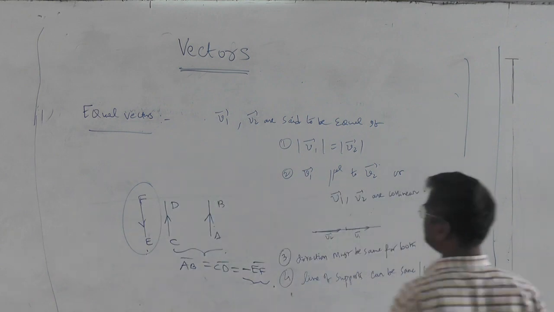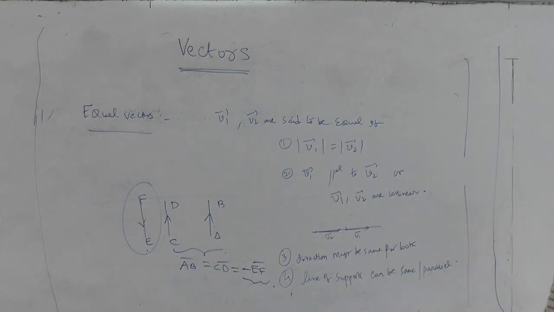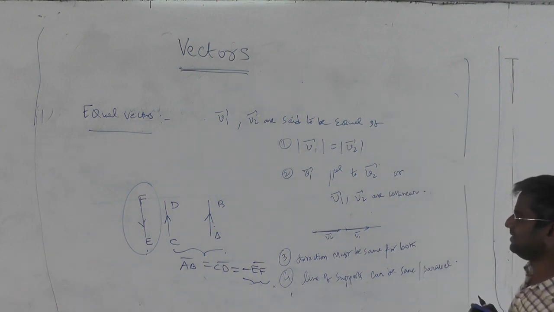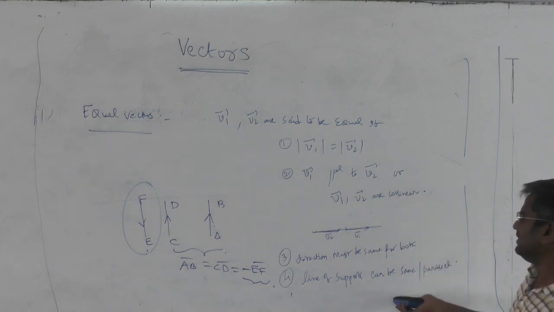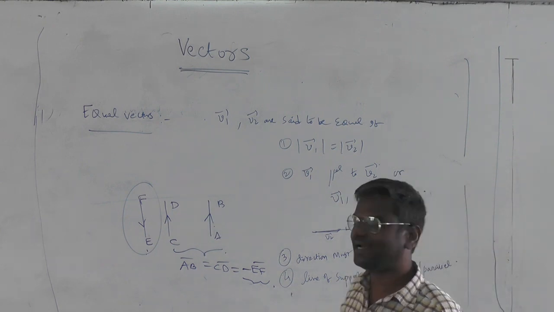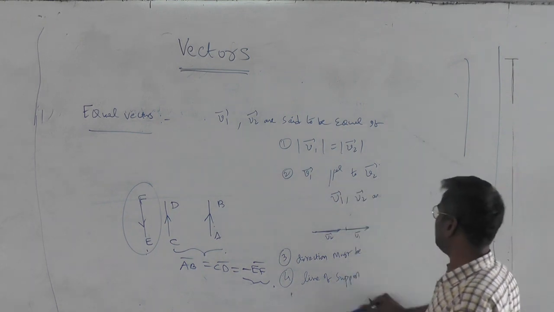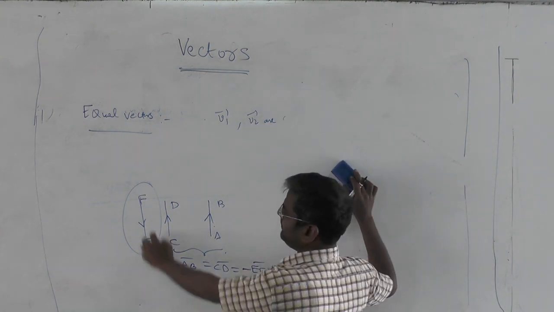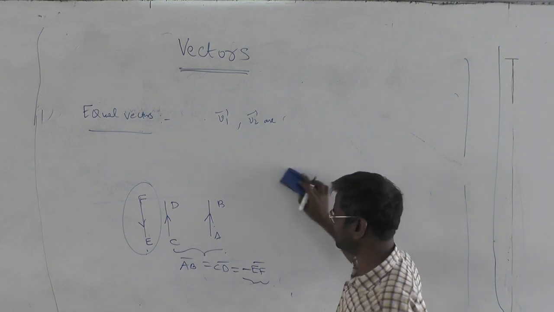Okay, so this is the discussion about equal vectors. Right? Note down these points. Magnitude same, direction must be same for both, either parallel or collinear, which also gives you the conclusion that the line of support can be same or parallel. Now, I was saying something here that it is in fact FE bar, but I have written it as minus